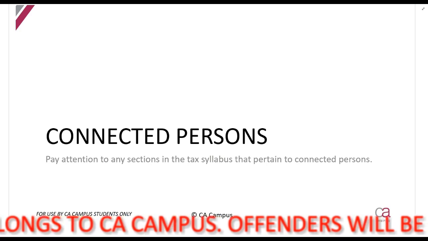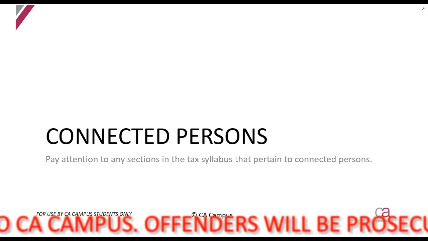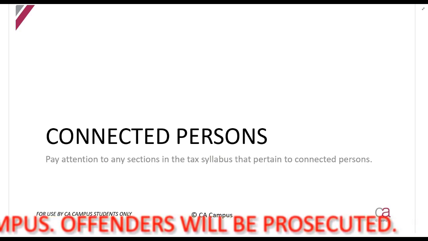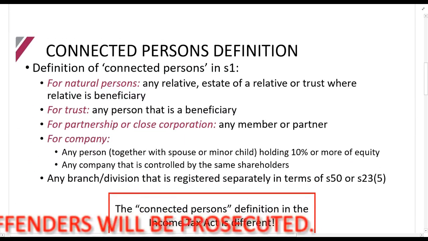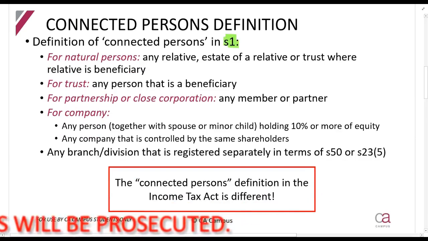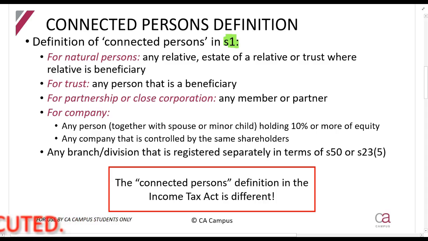So the Income Tax Act as well as the VAT Act have provisions on connected persons, and you need to always be on the lookout for those in tests and exams because of the implications. Now, a connected person is discussed in Section 1 of the VAT Act. They say a natural person, the connected persons of a natural person. So if you and me are natural persons, who would be our connected persons? It would be any of our relatives.